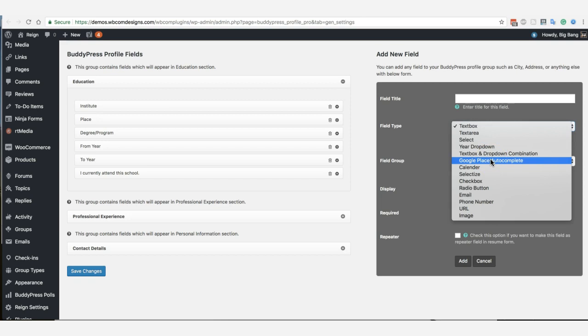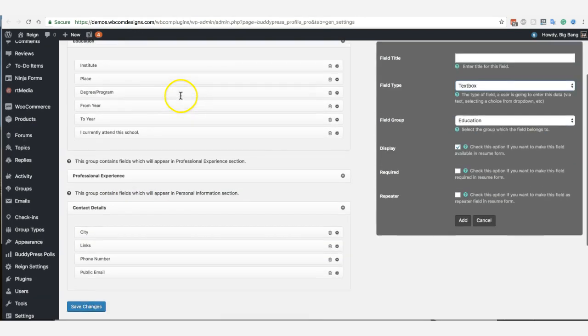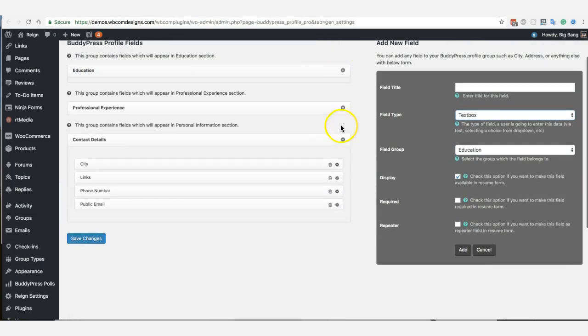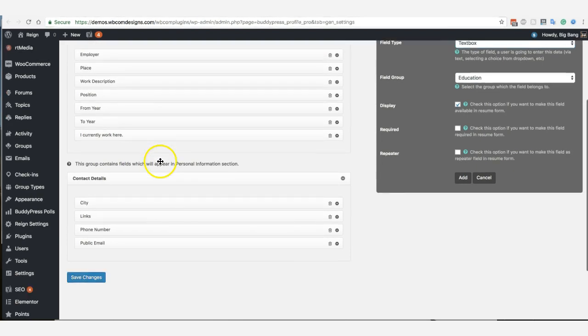Like if you have included a place, some city or location-based, then it will autocomplete. And for autocompletion to work you have to include a Google Place API key. There's a first tab option for that inside General. And when these fields are created, you can change the field order very simply, just with a drag and drop UI.